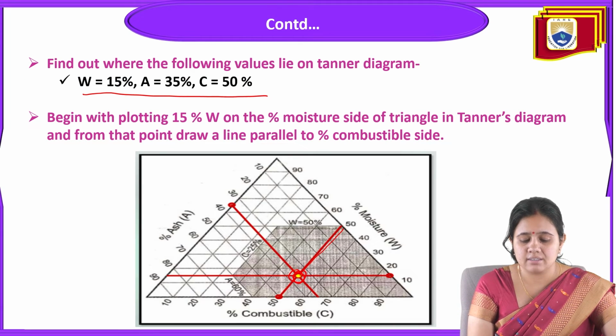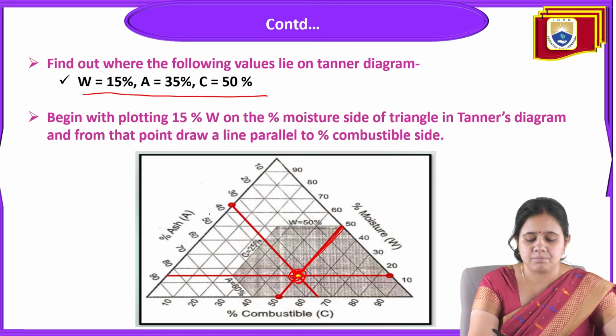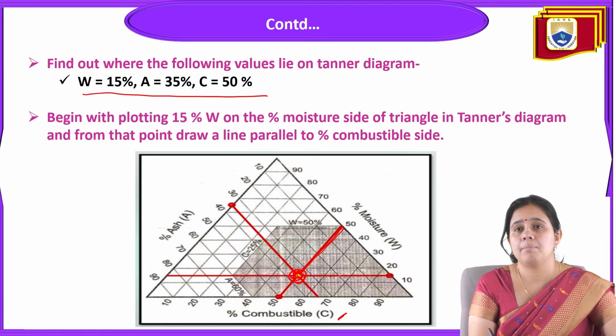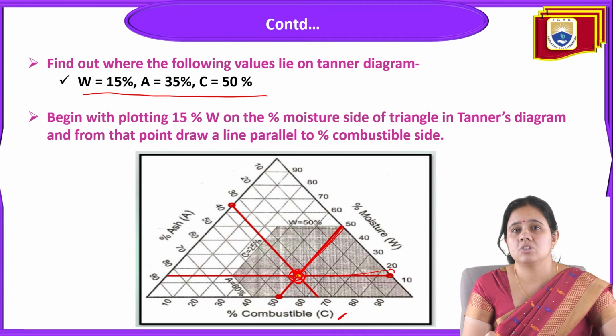You can see that this is the point in a tenor diagram where this is the moisture content as percentage and combustible material is there. So from here we'll draw a point to find the moisture and combustible, because it is already given in the data. W is equal to 15%, ash content is equal to 35%, and C is equal to 50%.